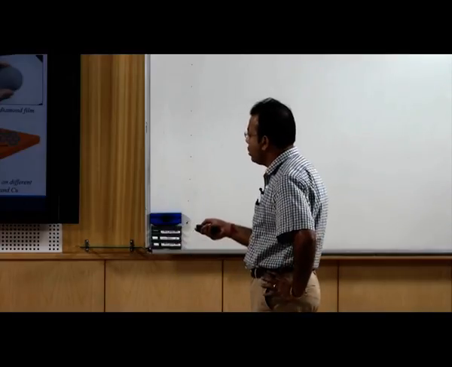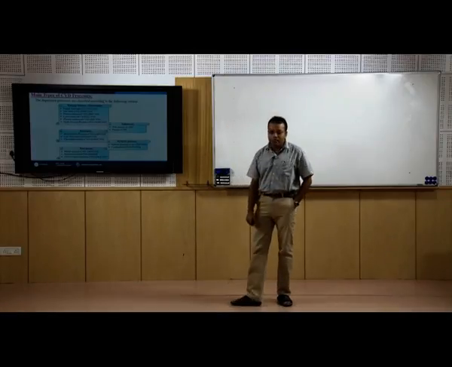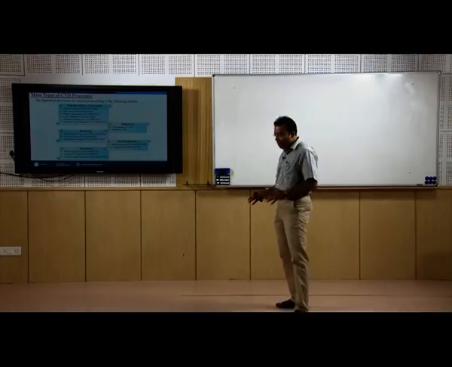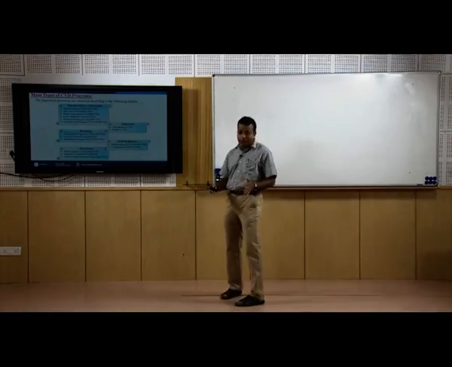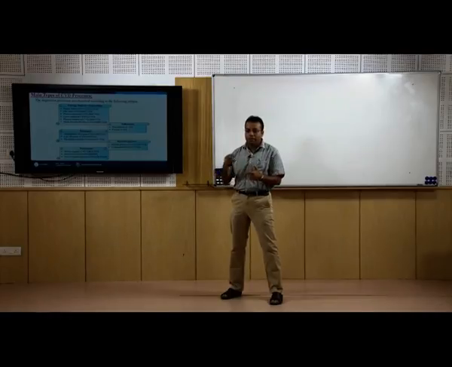So, this is the growth kinetics in CVD graphene on different catalysts, like the case of CH4 on nickel and copper. Now we are going to discuss the different types of CVD process. Till now several scientists have given classifications based on the substrate, based on the gas they are going to use, based on the source of energy.